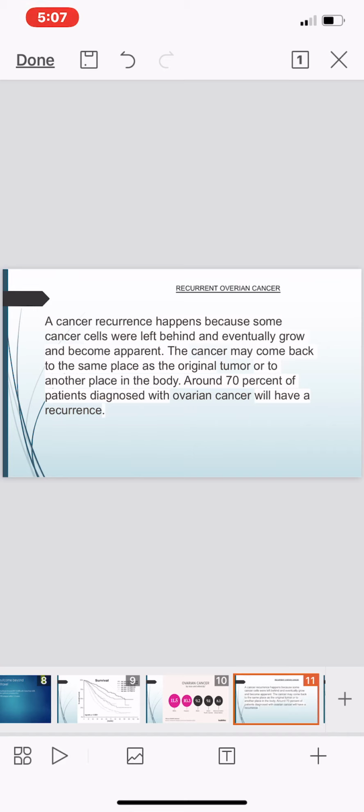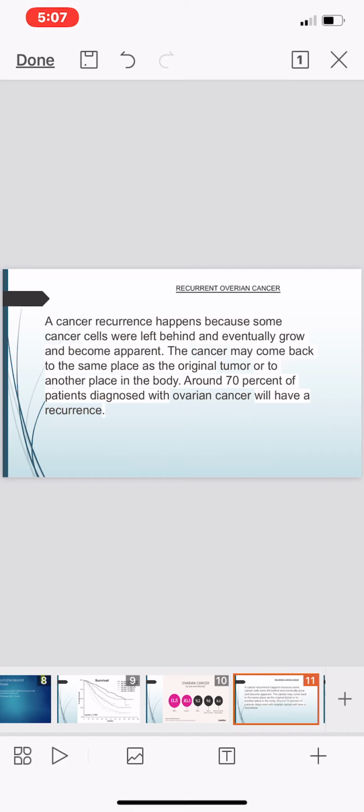A cancer recurrence happens because some cancer cells were left behind and eventually grow and become apparent. The cancer may come back to the same place as the original tumor or to another place in the body. Around 70% of patients diagnosed with ovarian cancer will have a recurrence. Look at this: 70% of the people retake this disease.